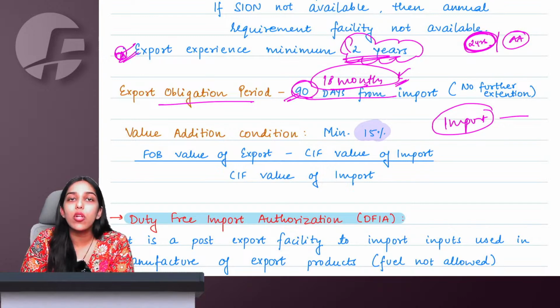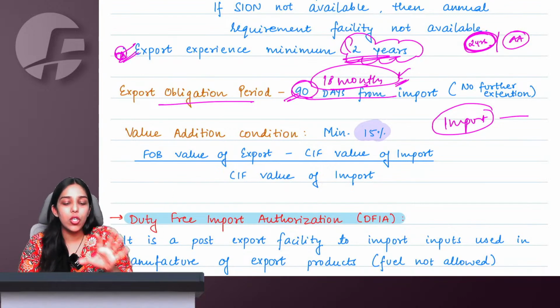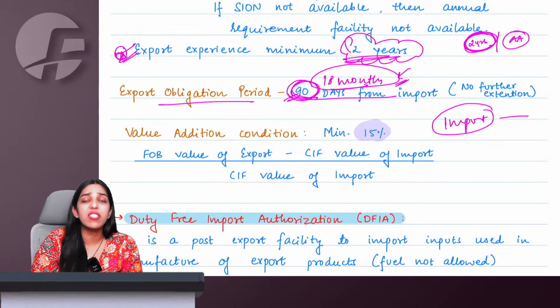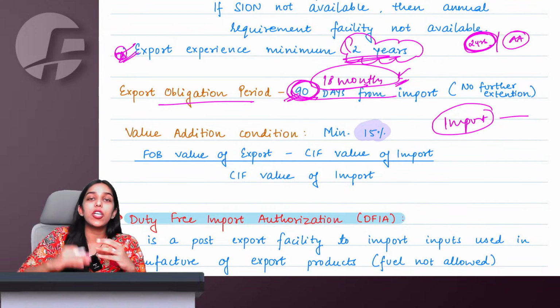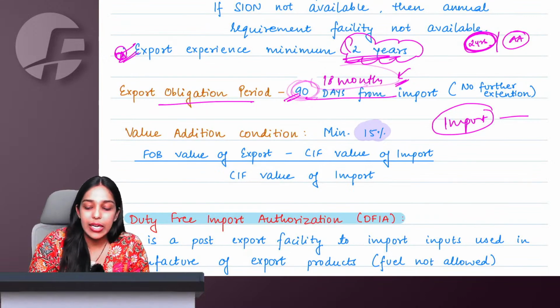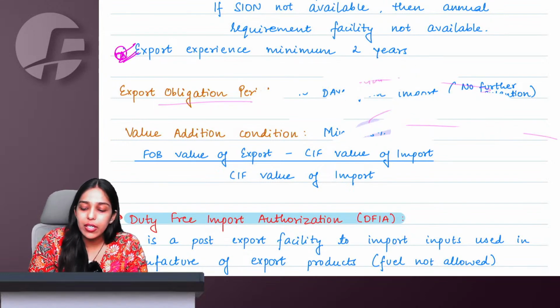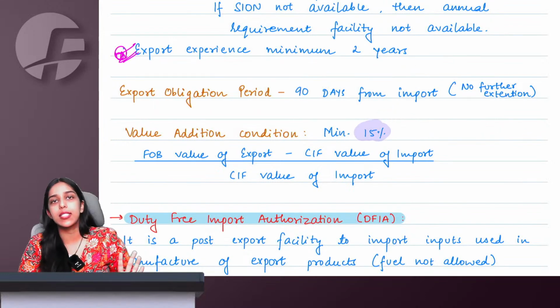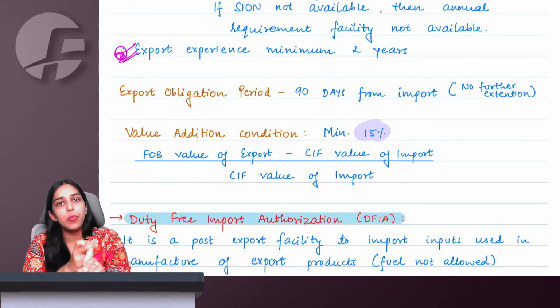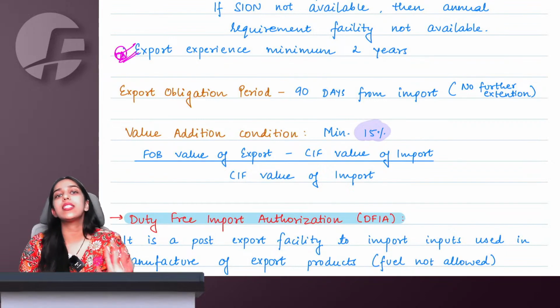You can practically also think, if I import the inputs today, it is not possible in just 90 days, just 3 months basically, to manufacture, to export and finish off my obligation. 18 months still makes sense. In reality, it is 18 months only. If you want to write, you can mention why you have written 90 days, ma'am, because in the module 90 days is given. But in the old module, it was 18 months, and practically in the actual FTP, it is 18 months only.